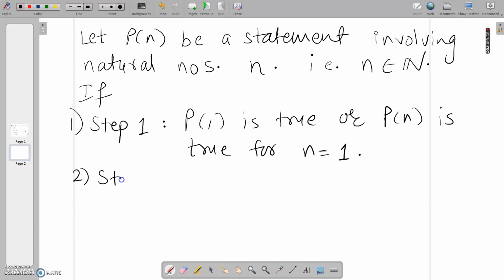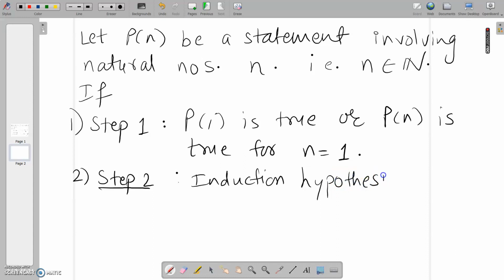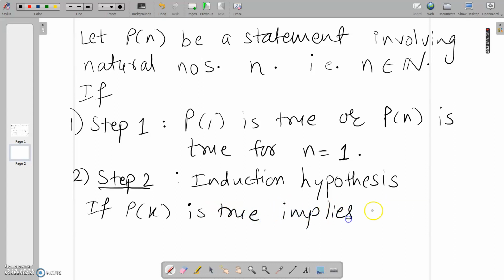Step 2 is called the induction hypothesis. Hypothesis means we have to assume something. This is a very important step in induction. In the induction hypothesis, we assume that the result is true for some natural number n is equal to k. So I am writing, if P of k is true, this implies that P of k plus 1 is also true.